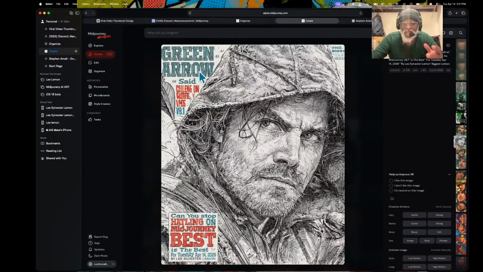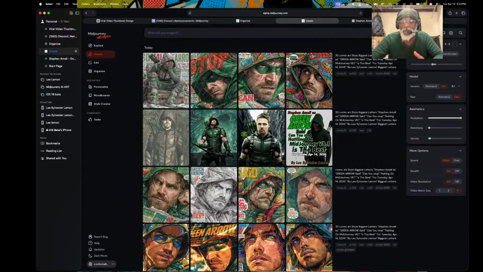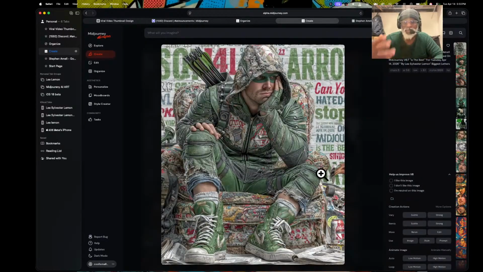And if I say green arrow right here, it doesn't say his name. So it's like they took a step backwards, saying they're doing a step forward. And this is something that I do notice with this splatter. So the quality is really nice. I love it. I love this.